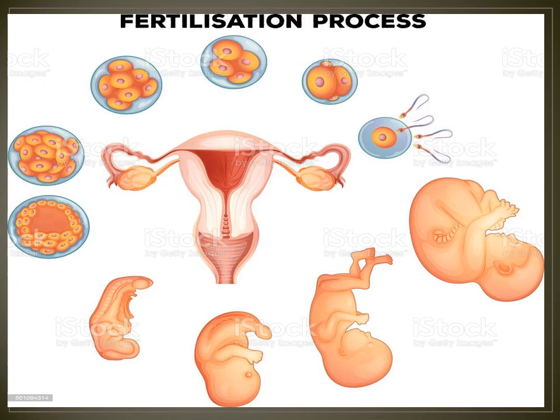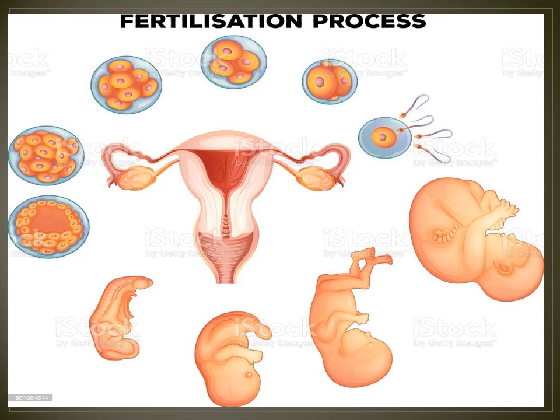Menarche means the beginning of the menstrual cycle. It is a significant onset of the reproductive phase of the female. It takes place at the average age of 11 to 13 years.